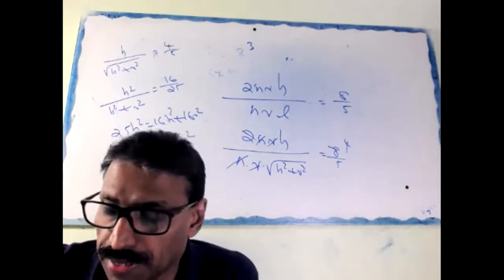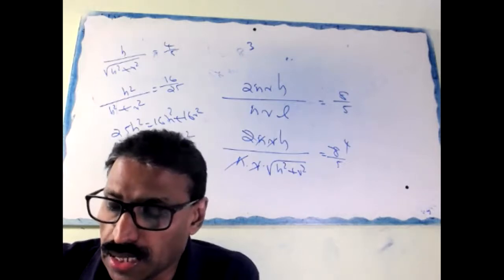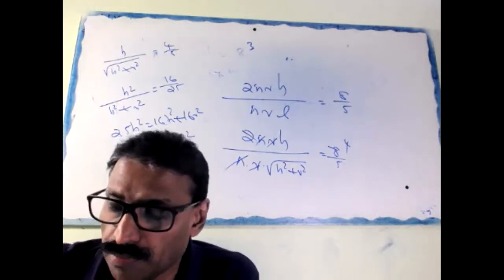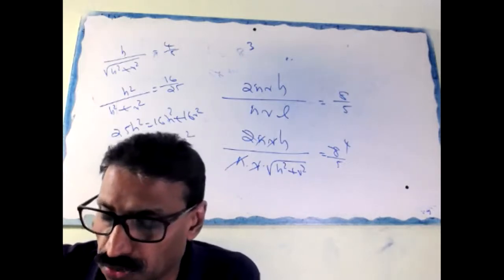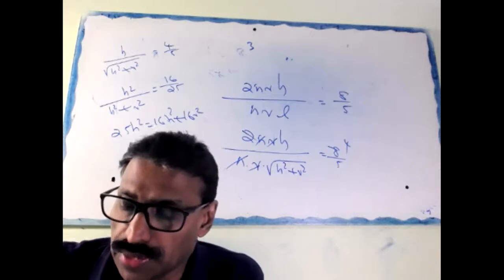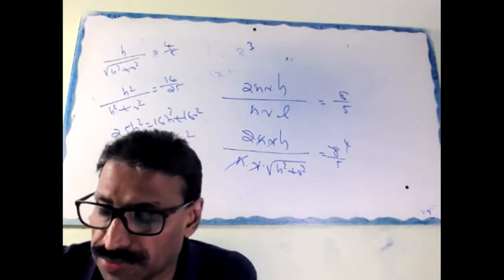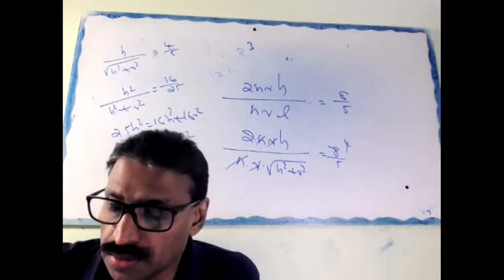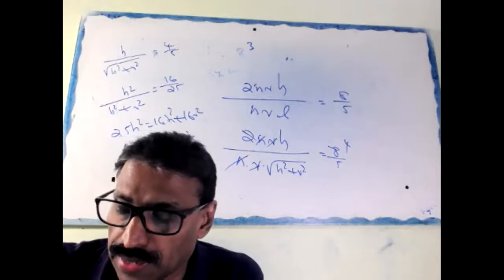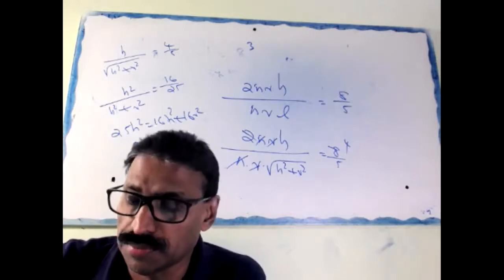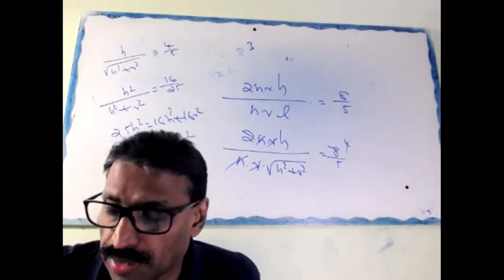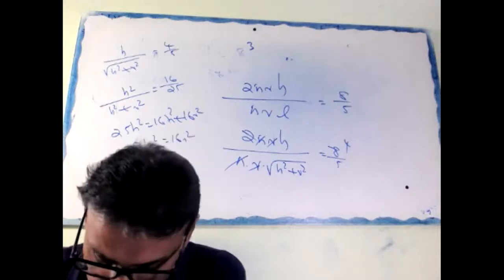Calculate the ratio of the volume of the metal left in the cylinder to the volume of the metal taken out in the conical shape.